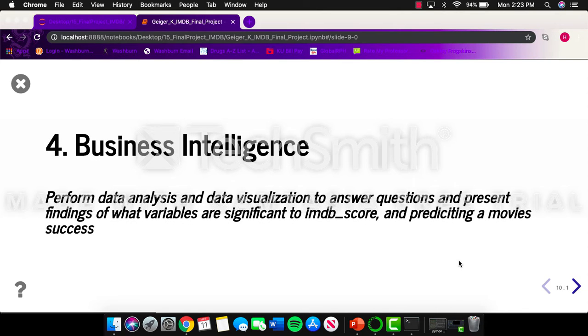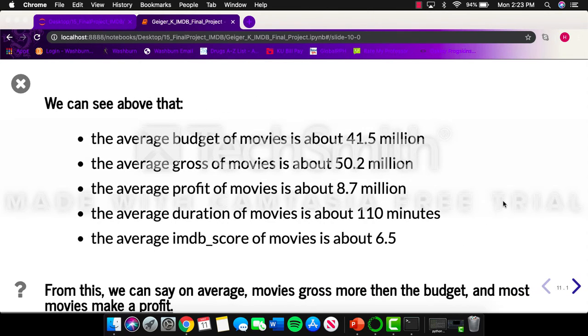So the fourth part was business intelligence. This was the bulk of the project with data analysis and visualization. First I did some quick number analysis on movies. I found that the average budget of movies was around $41.5 million. The average gross was $50.2 million. Profit was $8.7 million. The average duration of movies was 110 minutes, or an hour and 50 minutes. And then the average IMDb score of all the movies was around 6.5. From that, I was able to basically say that, on average, movies gross more than the budget, and most movies do make a profit.